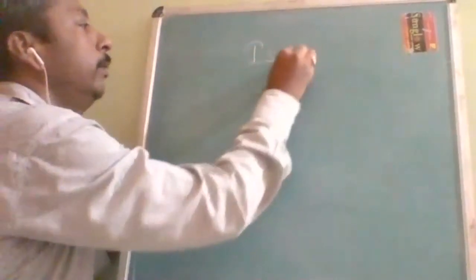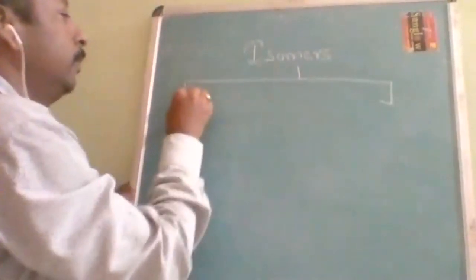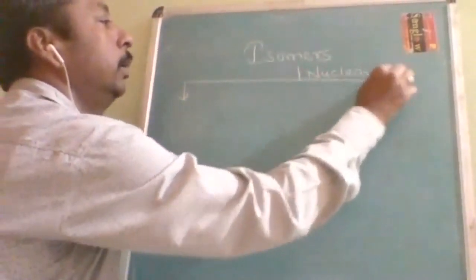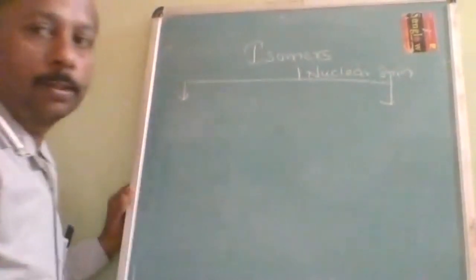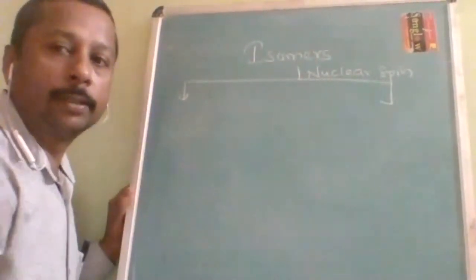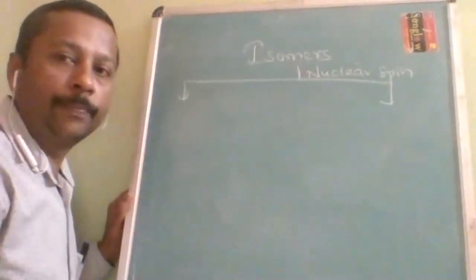Isomers are also very important. Here, which type of isomer? Nuclear spin isomers. In every molecule, the point is that the electron spins will be opposite only.